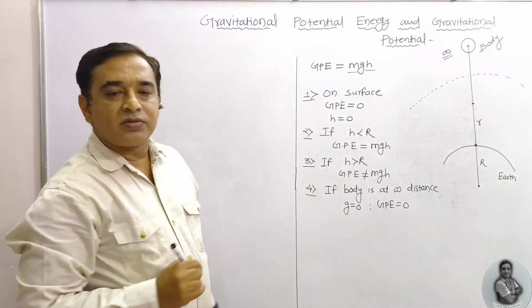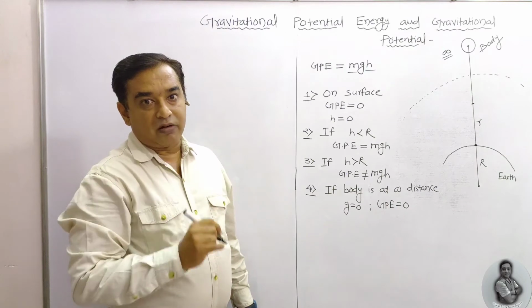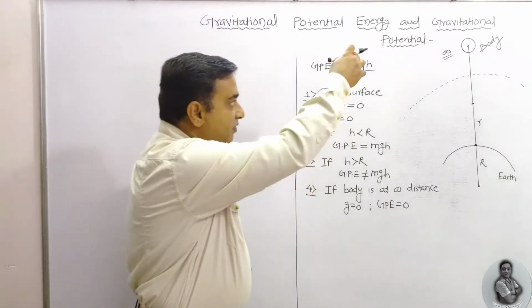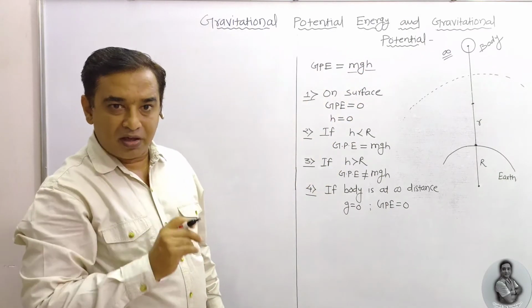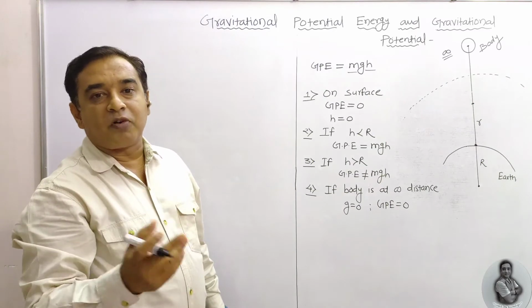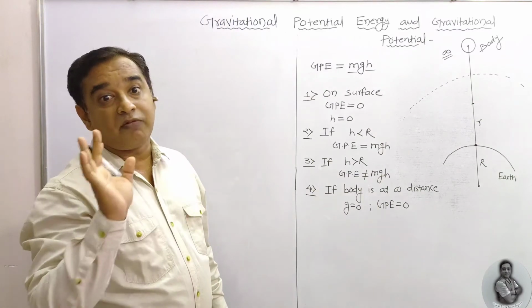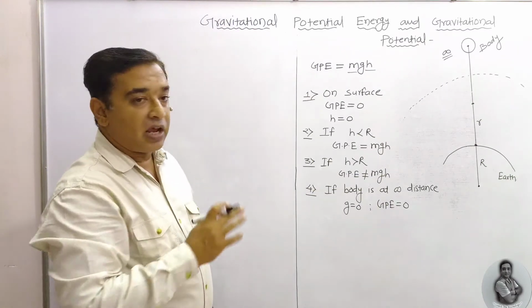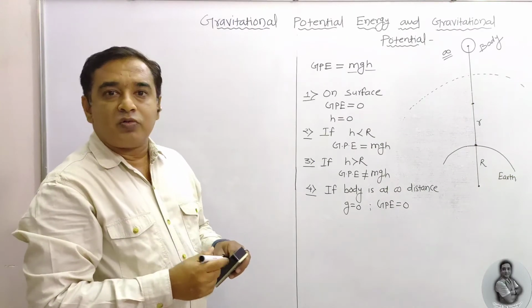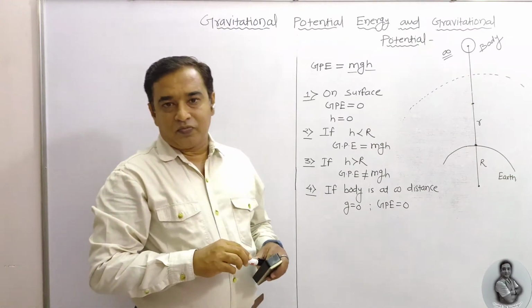These are the certain rules. Now we need to calculate, at infinity, if the body is there, then what should be the formula for that one, that we need to derive. So I need to derive, once again come towards the definition.